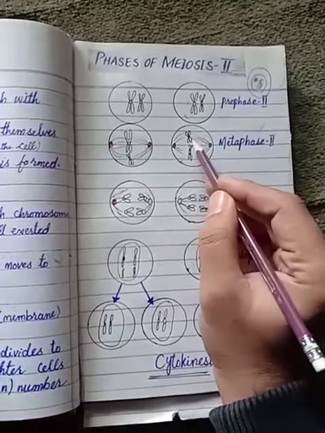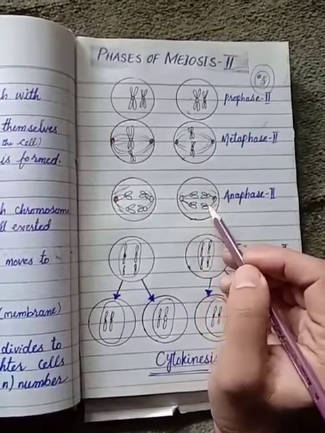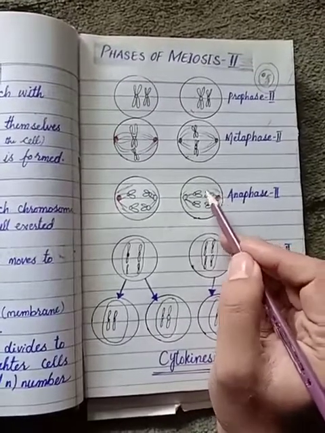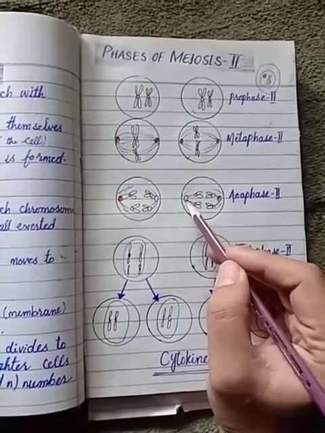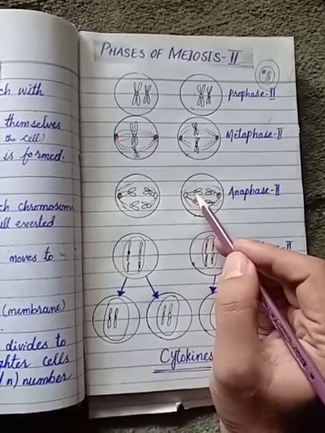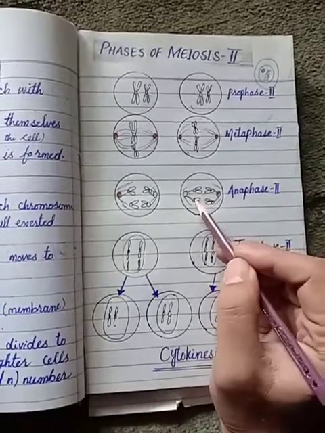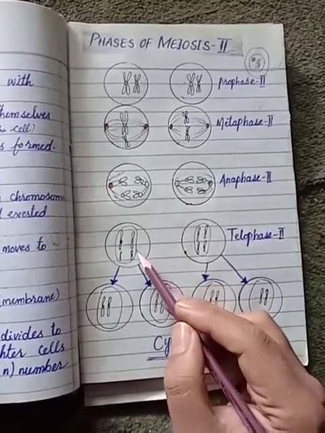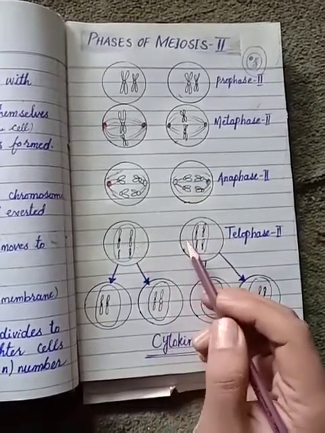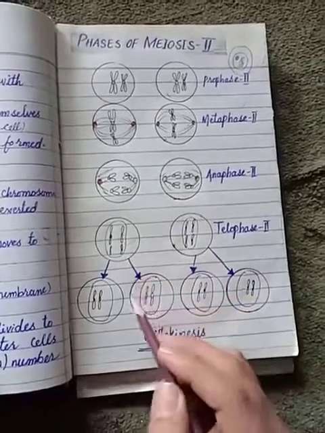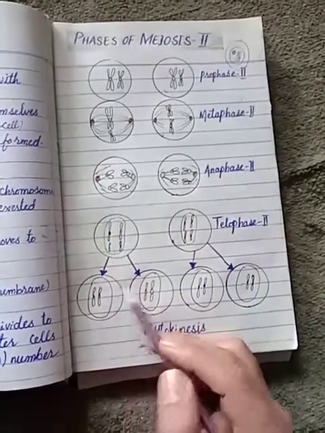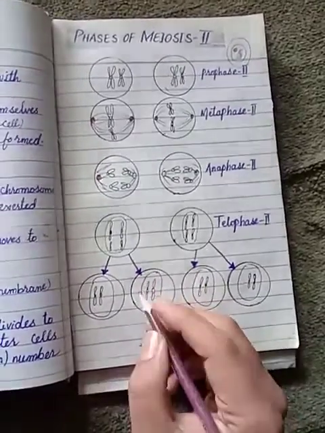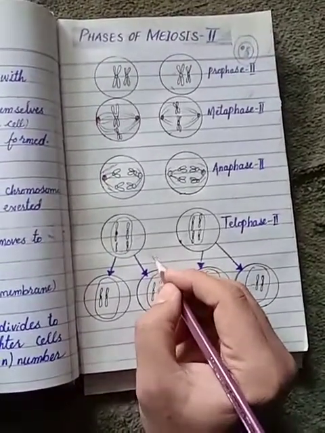These chromosomes arrange themselves in the middle of the cell. Then anaphase is the division phase. This is the centriole, and these are spindle fibers which are attached to the centromere of the chromosome and exert a pull on them and separate them. After that, the nuclear envelope and nucleoli reappear, and cytokinesis occurs, and each daughter cell produces similar copies of itself.